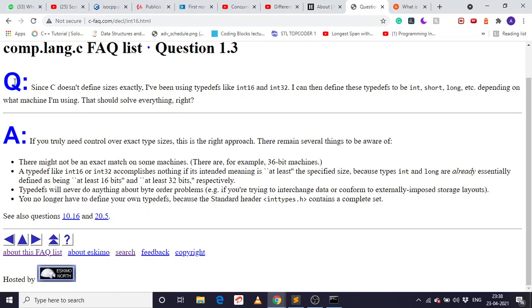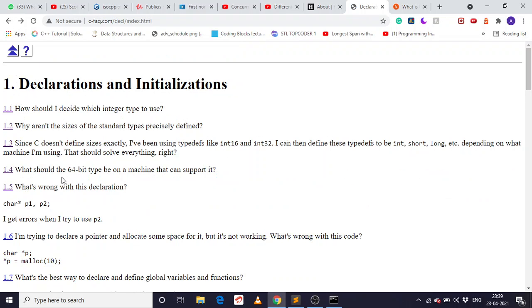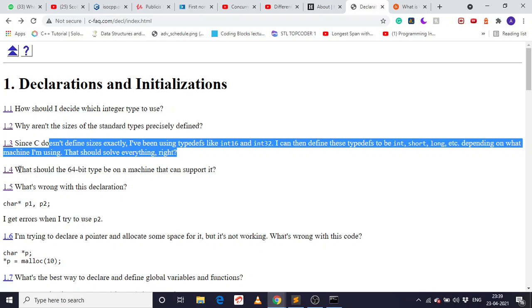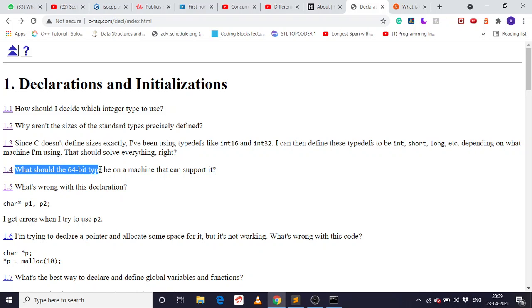Okay, so now let's move forward. I guess we have done the three questions. What should the 64-bit type of a machine that can support it?